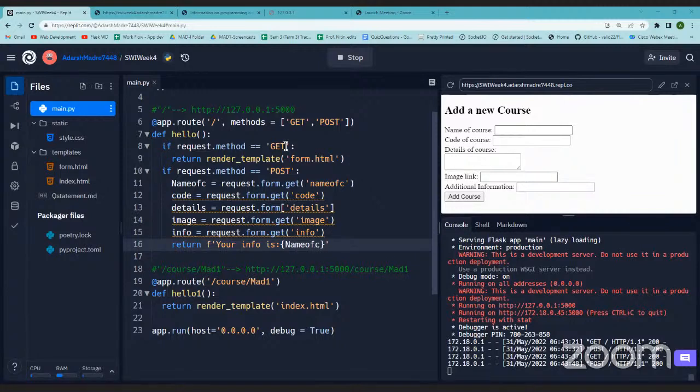So what happened? In get, we got an HTML form from the server to the client. Now the client put some information and sent it back to the server. That information got processed by the server and returned in the form of a string. This is what we have done. So the use of methods and all, is it understood? Yes, I got it.